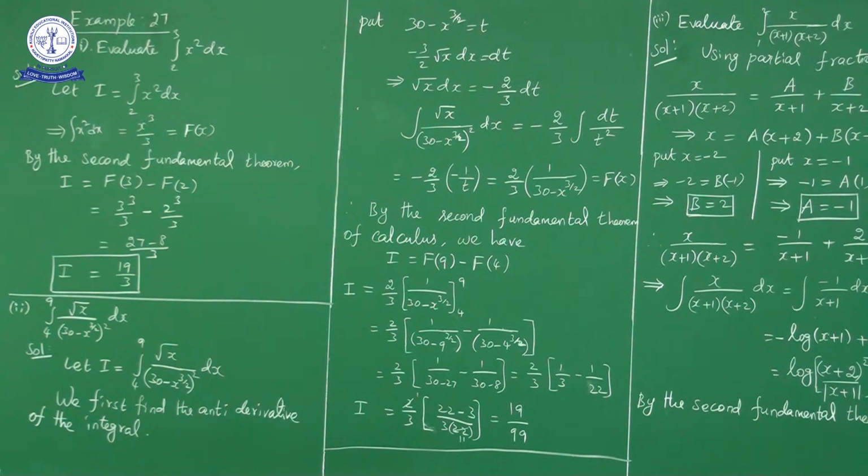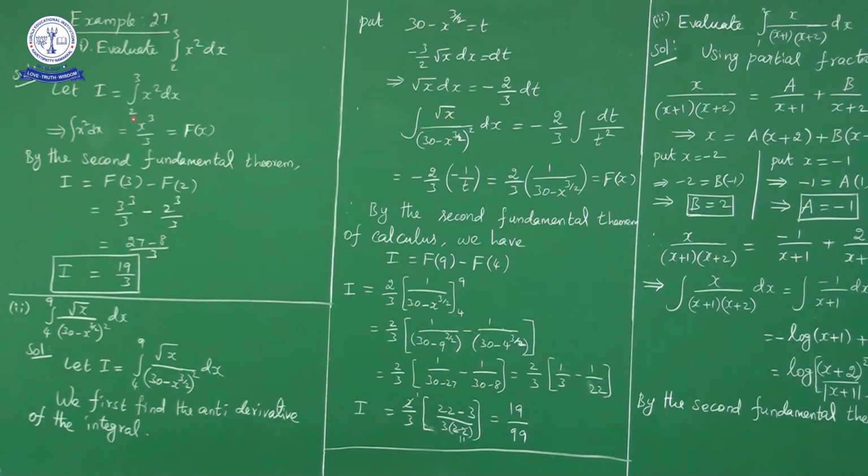Now here, first you find the indefinite integral, take it as capital F of x, then by the second fundamental theorem of integral calculus, I is equal to capital F of b minus capital F of a. So here, integral 2 to 3 x square dx, lower limit a is equal to 2, upper limit b is equal to 3. First I will calculate the indefinite integral of x square dx, that is x cube by 3. By the second fundamental theorem of integral calculus, we have I is equal to capital F of b minus capital F of a. So capital F of 3 minus capital F of 2.